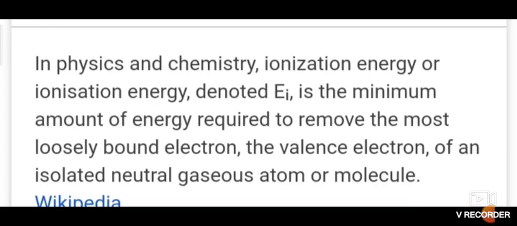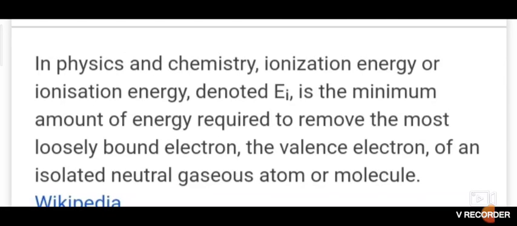That is known as ionization enthalpy, that is delta H. The enthalpy change involved in removal of an electron from an isolated gaseous atom in the ground state of an element is called ionization enthalpy, that is delta I H. I represents ionization, delta H represents enthalpy.